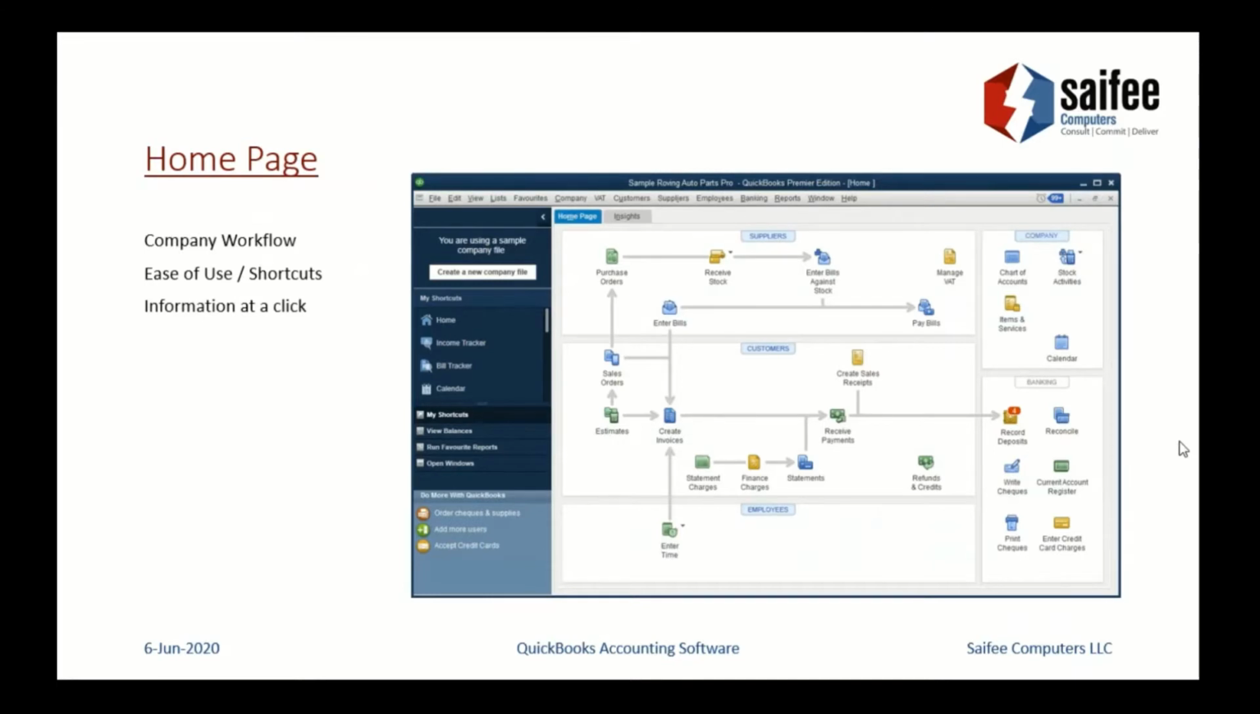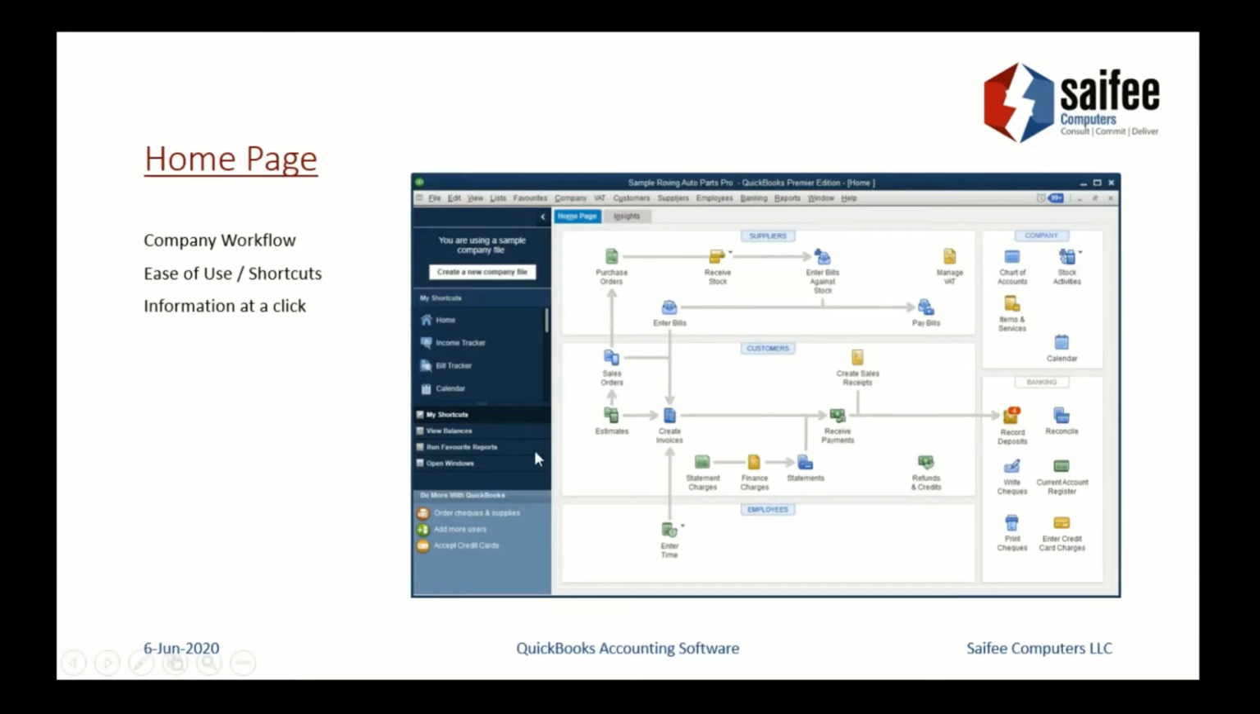So the homepage allows the end user to see the company workflow, that is the workflow of the transactions. Now this is a homepage from a Premier Edition, so you can see suppliers and the transactions related to them. You can see customers and customer related transactions. On the right side, there are company related activities like accounts, inventory items, stock activities. And then at the bottom right, we have banking activities wherein people can do bank reconciliations and record transactions which are related to bank or cash.